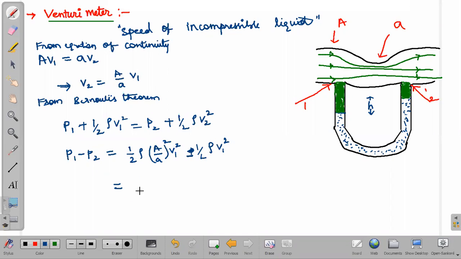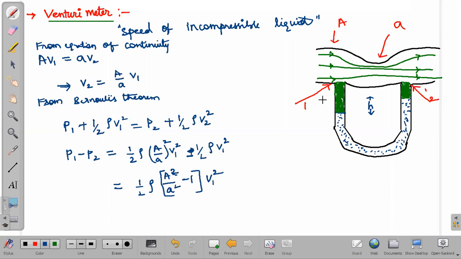Now, based on this, P1 minus P2 equals half rho taken out common. The left out thing is capital A square by small a square minus 1. That means V1 square I am taking common. In both of the terms, half rho V1 square is there. Half rho I have written here, and V1 square I have written at the end.